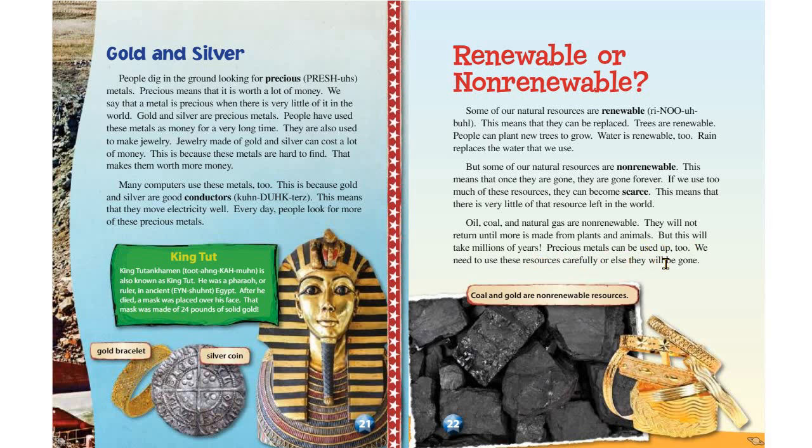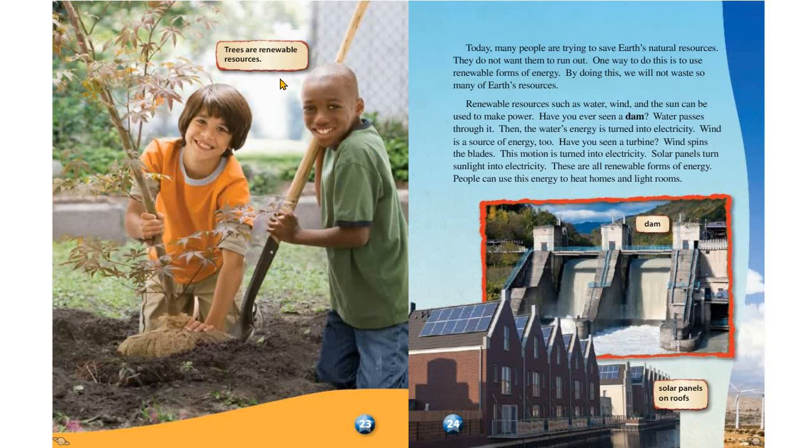Precious metals can be used up too. We need to use these resources carefully or else they will be gone. Coal and gold are non-renewable resources. Trees are renewable resources.